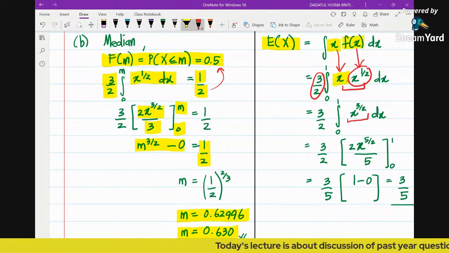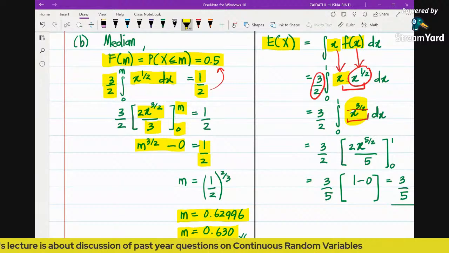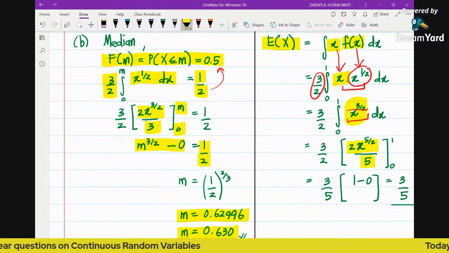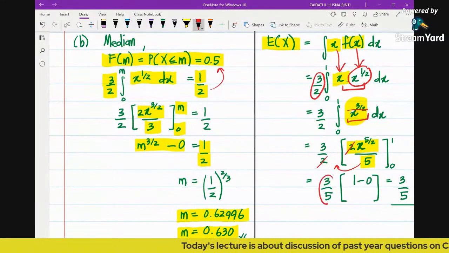Integrating x power of 3/2 will give us x power of 5/2 divided by 5/2, which is equivalent to multiplying by 2/5. If you notice here, the 2 can be cancelled out. So 5, we take it out. So it will be 3/5.